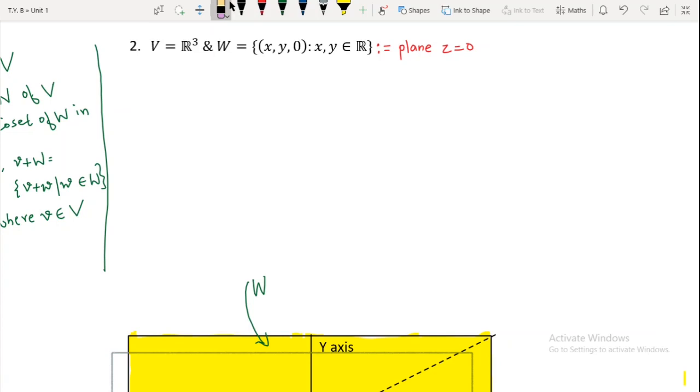So geometrically, W is nothing but the xy plane, right? z equal to 0 means it is the xy plane. You know, on the xy plane you have the z coordinate to be 0 only. So let us see geometrically the diagram of it.